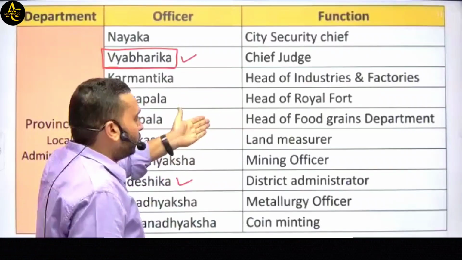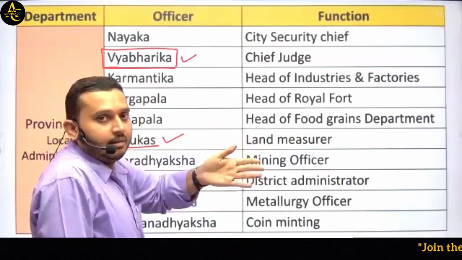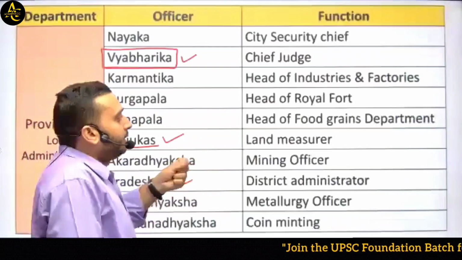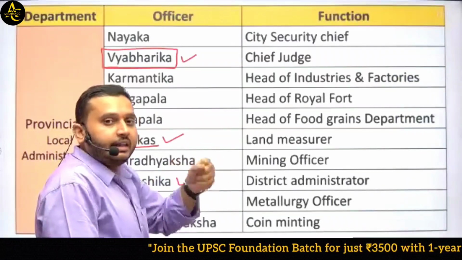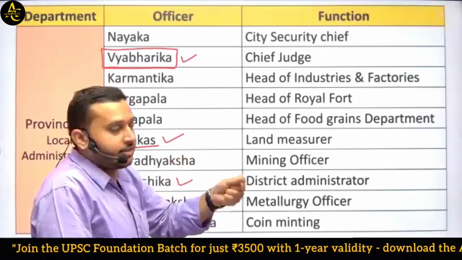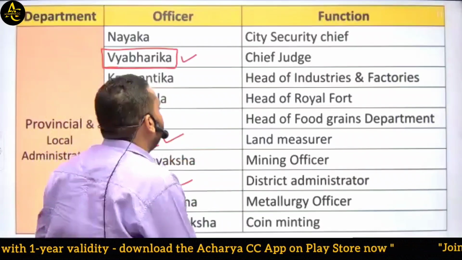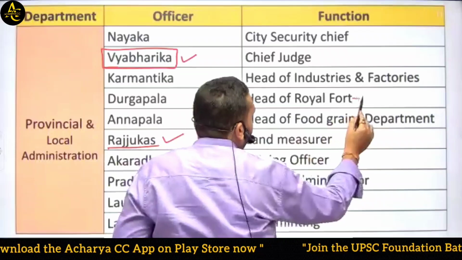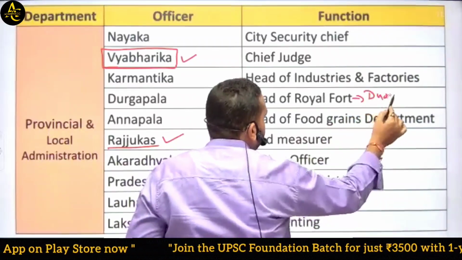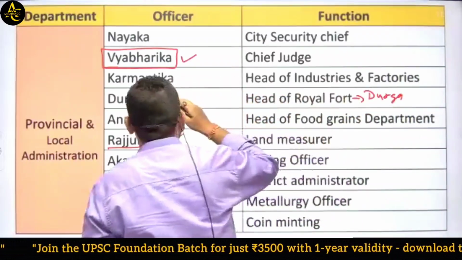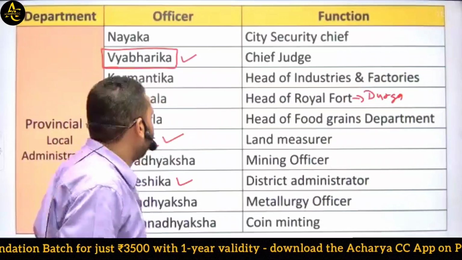That means though society was agrarian, agriculture based, there were a lot of industries, factories, trade and commerce as well. Next was Durgapala, head of the royal fort. A fort is known as Durga, and the head who manages the forts is Durgapal.